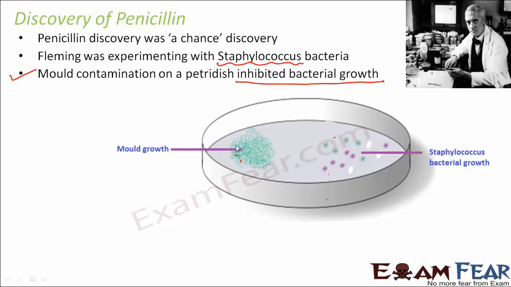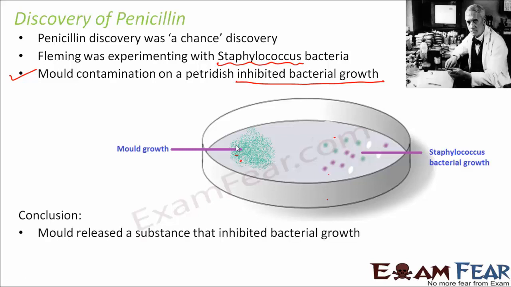On this cell culture dish, he could actually find some organisms which could inhibit the growth of the Staphylococcus bacteria. So what he concluded was that mold released a substance that inhibited bacterial growth. And what was mold? Mold was nothing but a fungus. Mold is an example of fungi. So this fungus was actually releasing some substance which stopped the bacteria from growing.